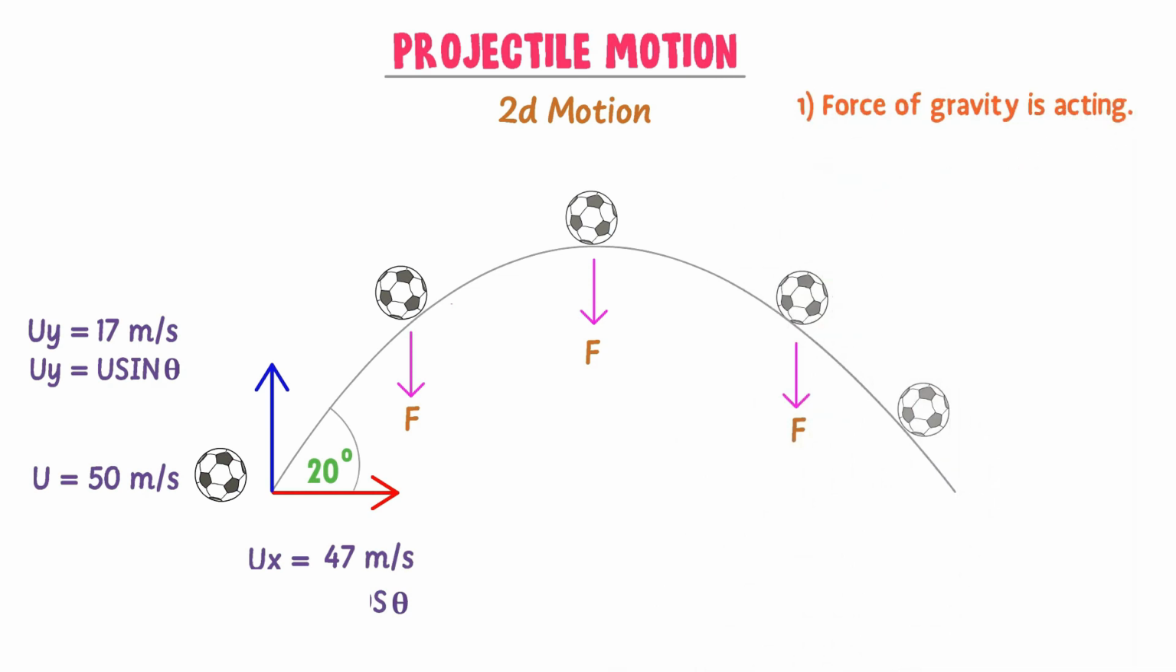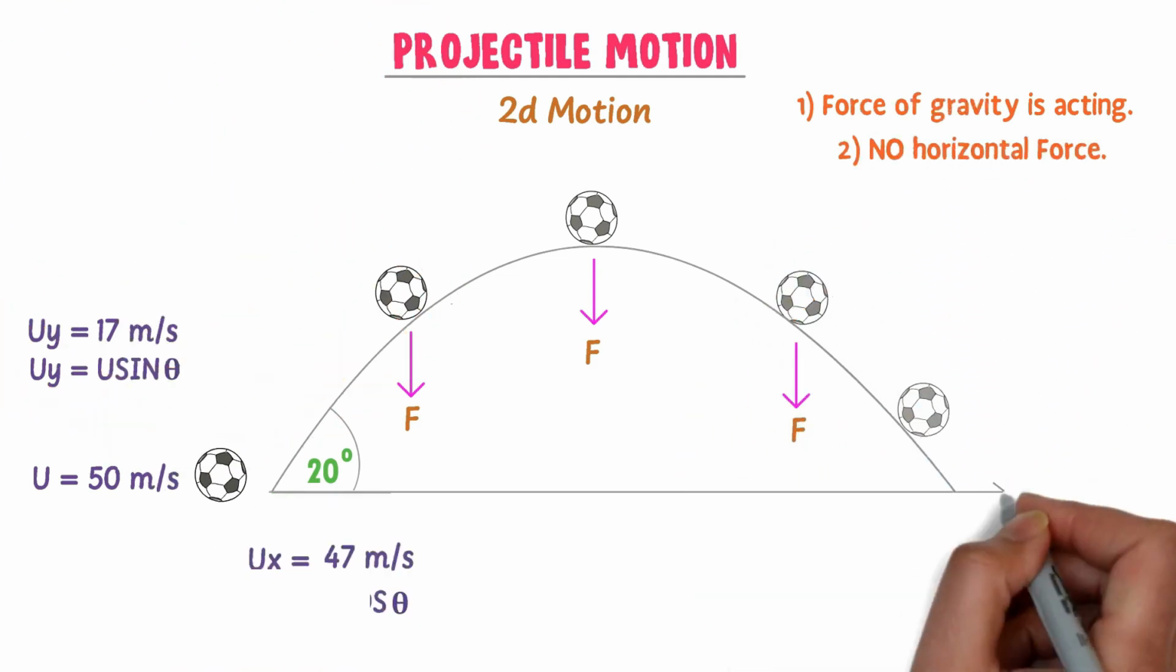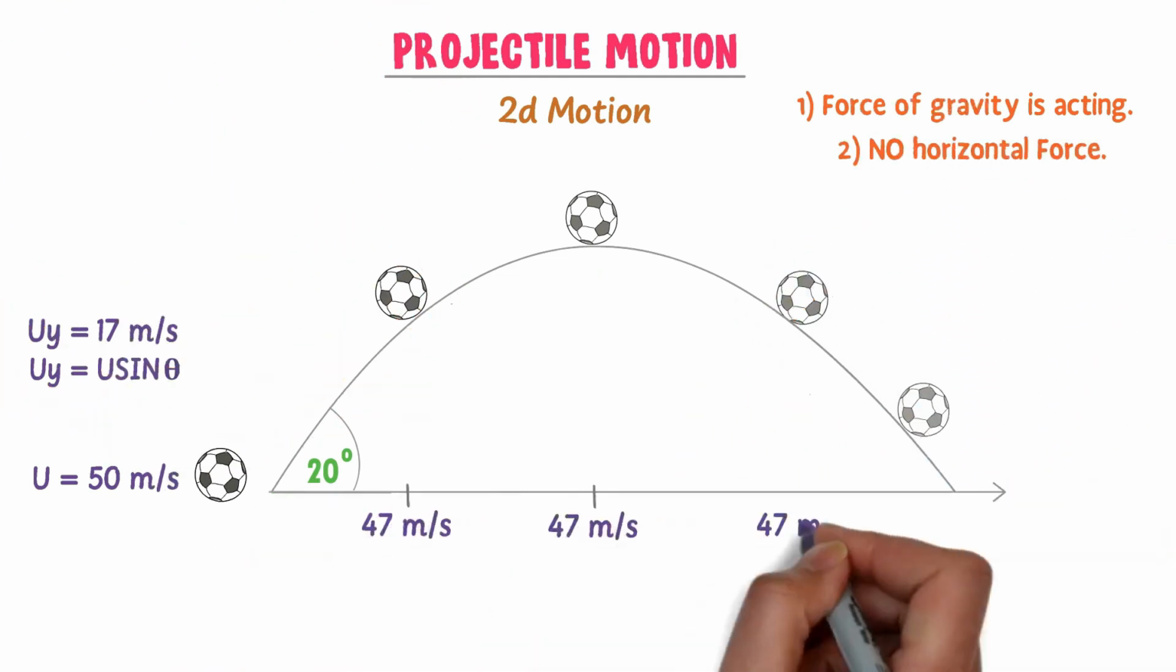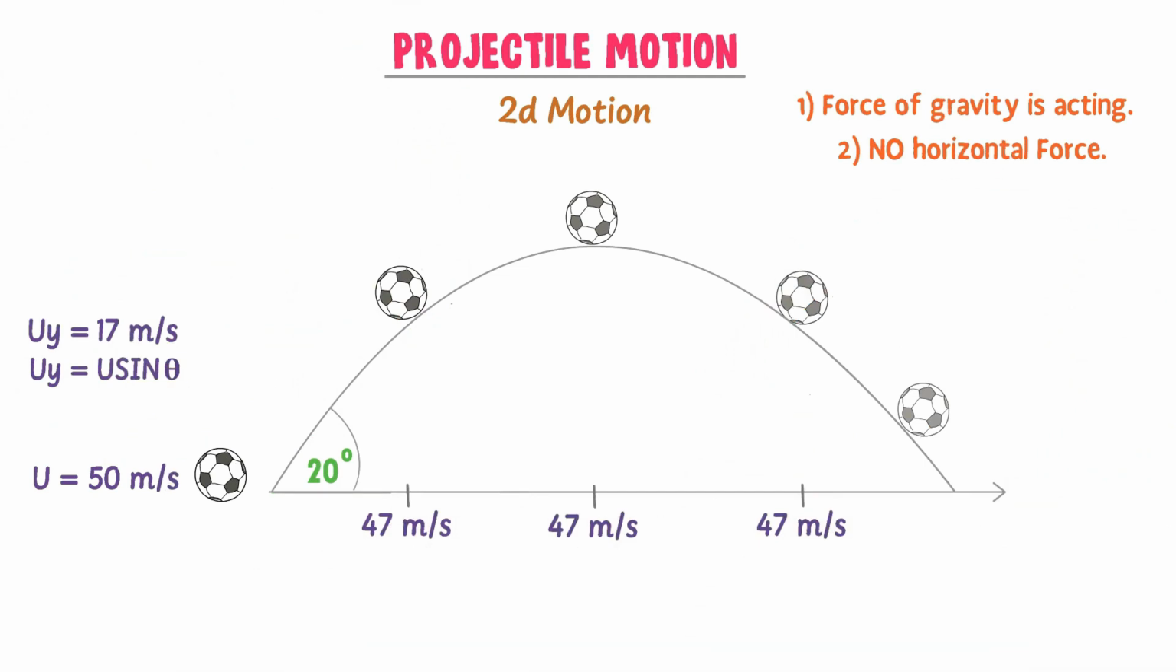It means that there is no horizontal force acting on the ball. Thus, the initial velocity of the ball along the x-axis would be 47 meters per second at each and every point. We say that the ball moves with constant velocity in the x-axis direction. It is because no force is acting along the x-axis.